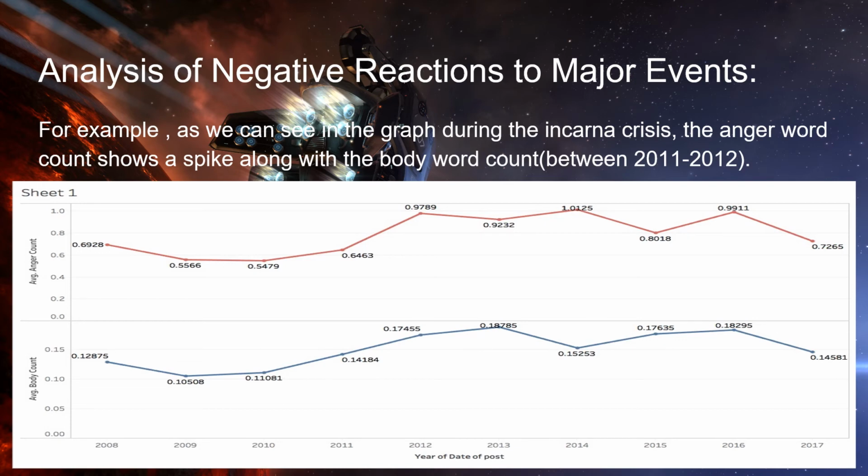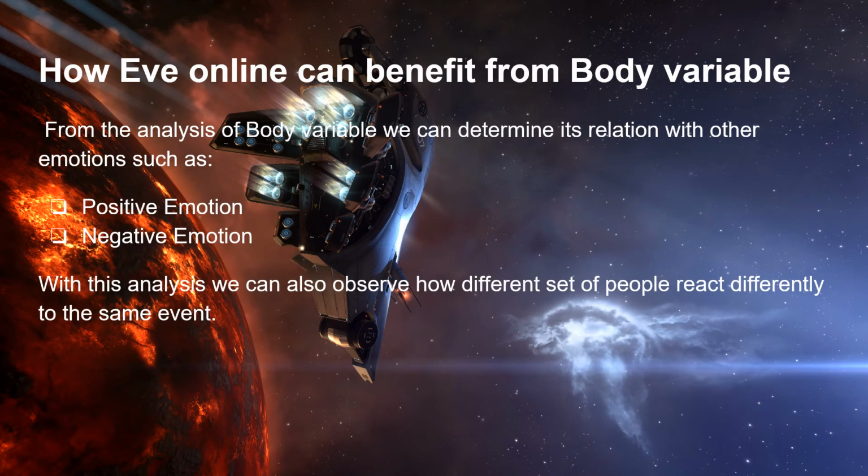Now, this will be put forward by Johan. Thank you, Geet. Now I will explain how EVE Online can benefit from the body variable. From the analysis of the body variable, we can determine its relation with other emotions, such as positive emotion and negative emotion. With this analysis, we can also observe how different sets of people react differently to the same event.